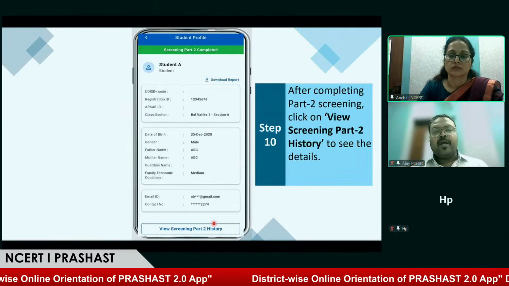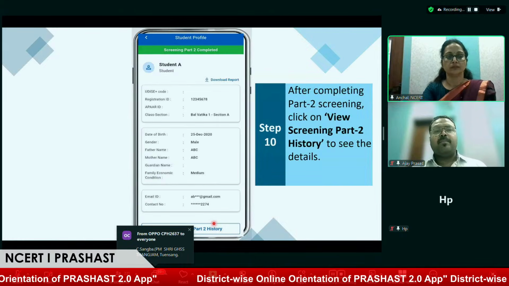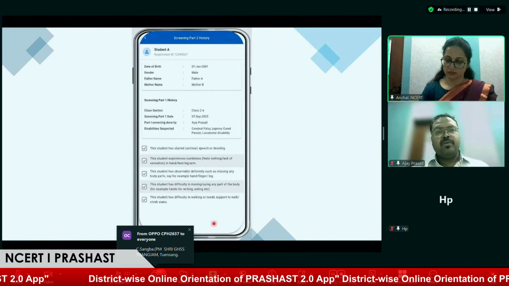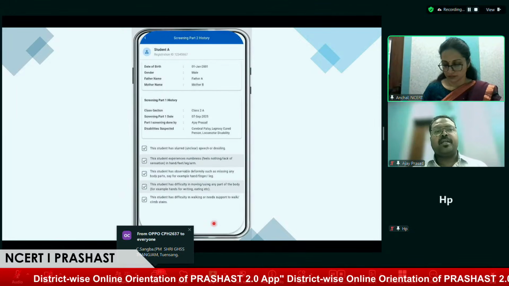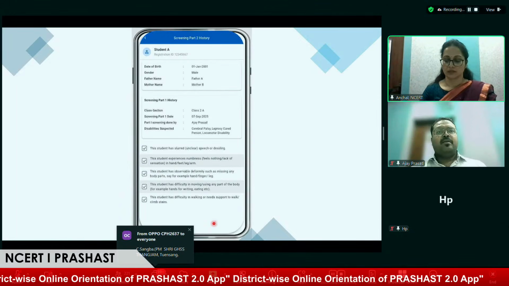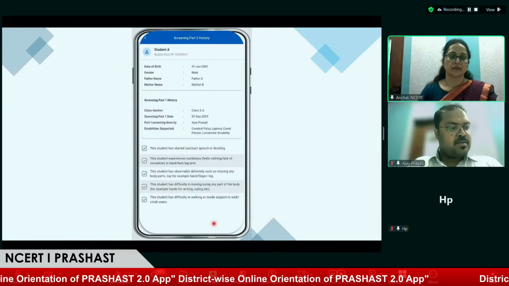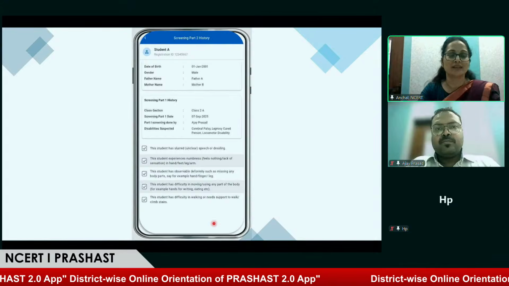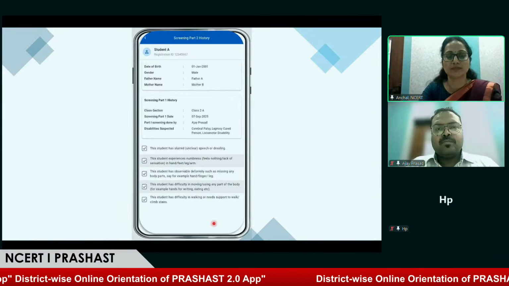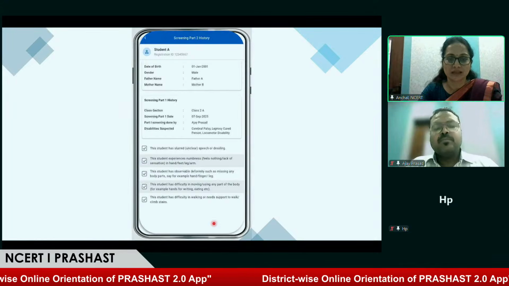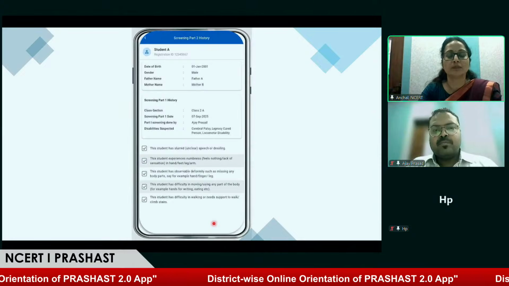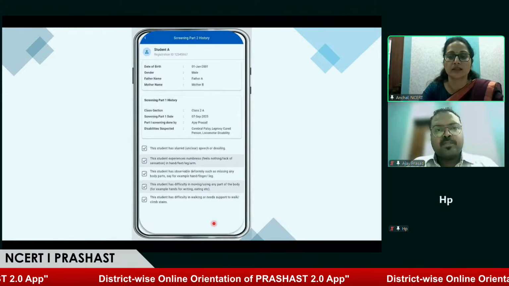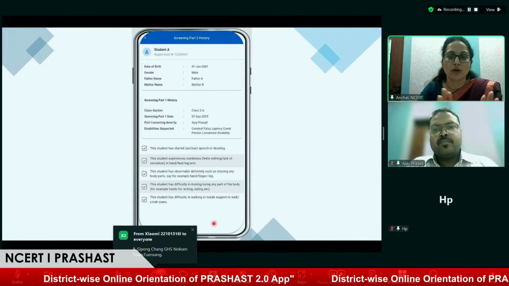Okay, and after submission of screening part 2, the special educator cannot make any changes. They can only view the history of all the information that they have filled in. Yes, ma'am. So this is the way the special educator can perform part 2 screening. And in this application, this is very simple. No need to write anything, just click on the buttons and select the prompts they will find on their screen. So this is the way they can perform part 1 and part 2 screening.